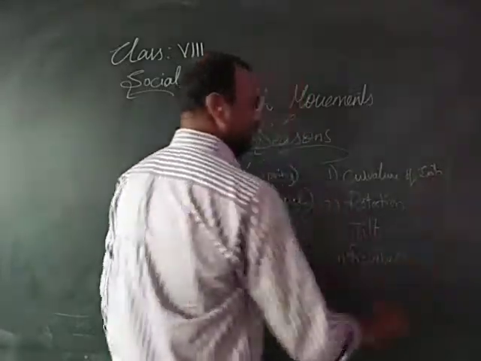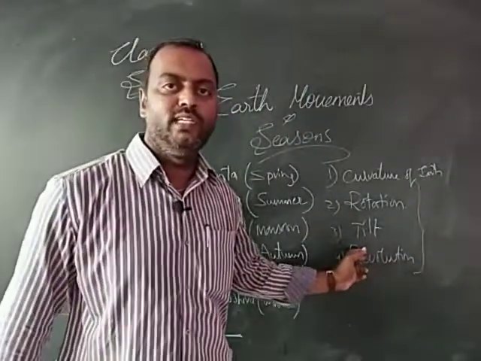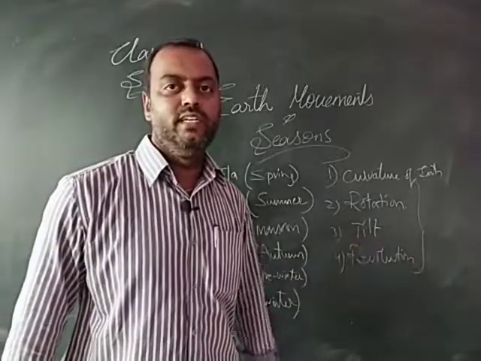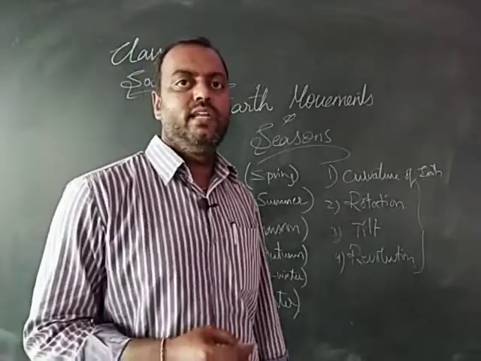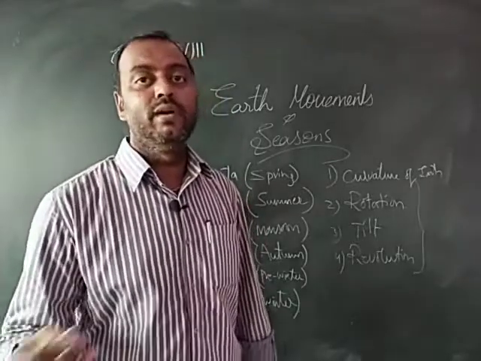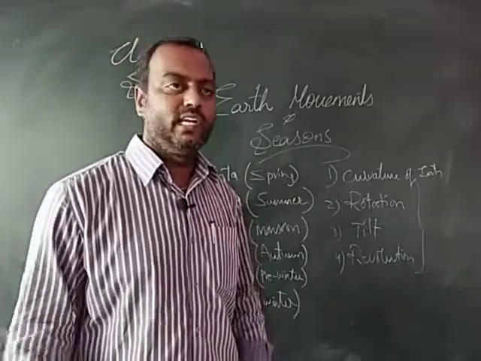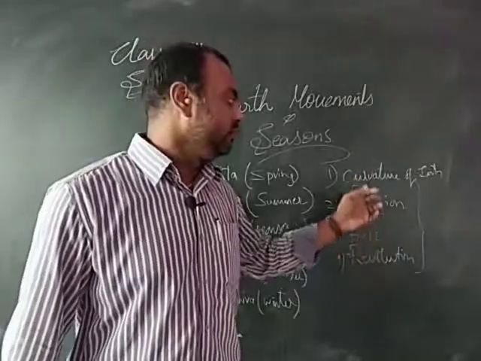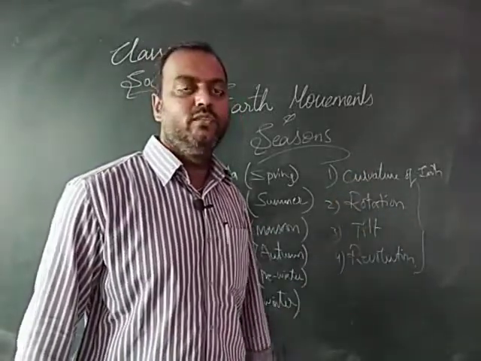These are the 4 factors which help us understand why there is a change of seasons in a year, and why there is summer in the north and winter in the south. When it is winter in the north, why it is summer in the south. Why this variation occurs. In order to understand that, we need to discuss these 4 factors in detail in our next class.